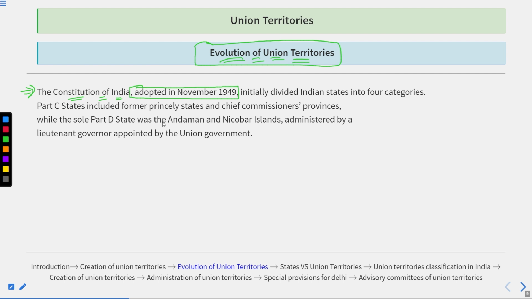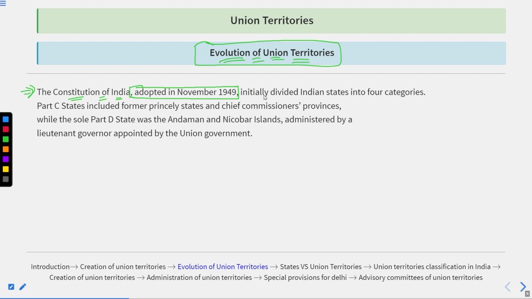Okay, and because on 26th January 1930 we declared complete independence as our goal, that's why we implemented the Constitution on 26th January 1950, and we celebrate 26th January 1950 as Republic Day every year.